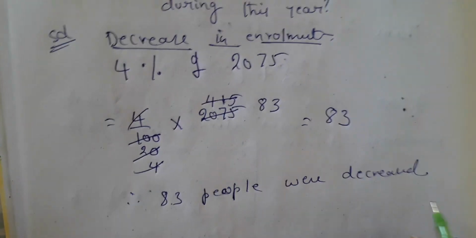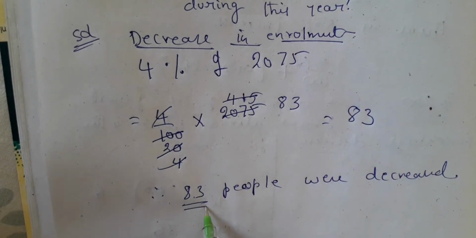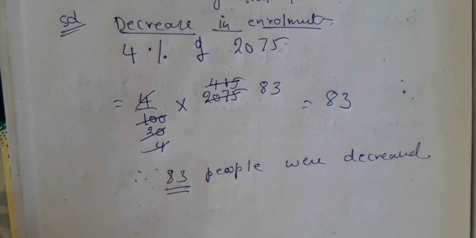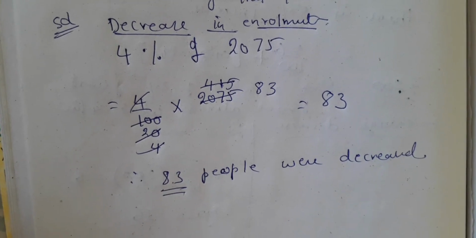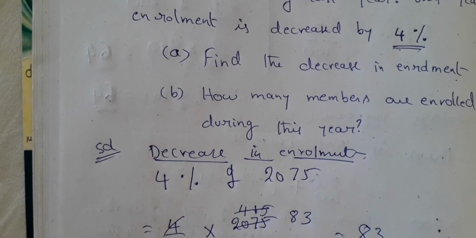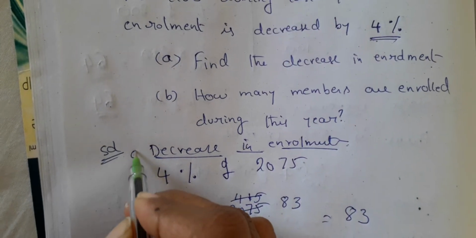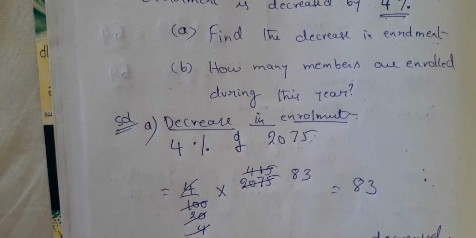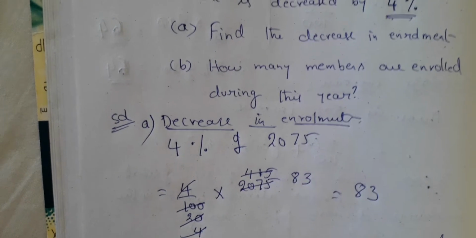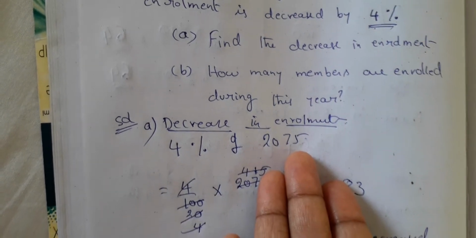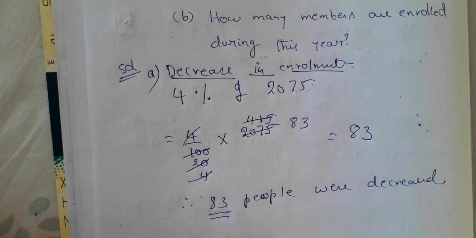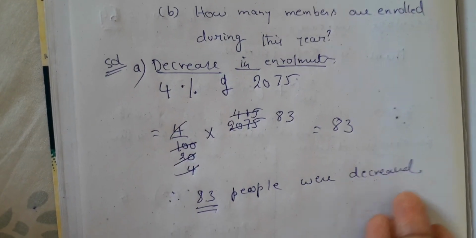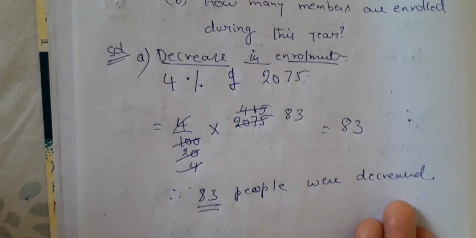So the enrollment was decreased by 83 people. Now what is the second part he is asking for? The first part we did now. That is the decrease in enrollment directly. What is the decrease? The decrease is by 4%. We are just finding 4% of 2075. We got it to be 83. So 83 people were decreased. That means enrollment is decreased by 83 people.